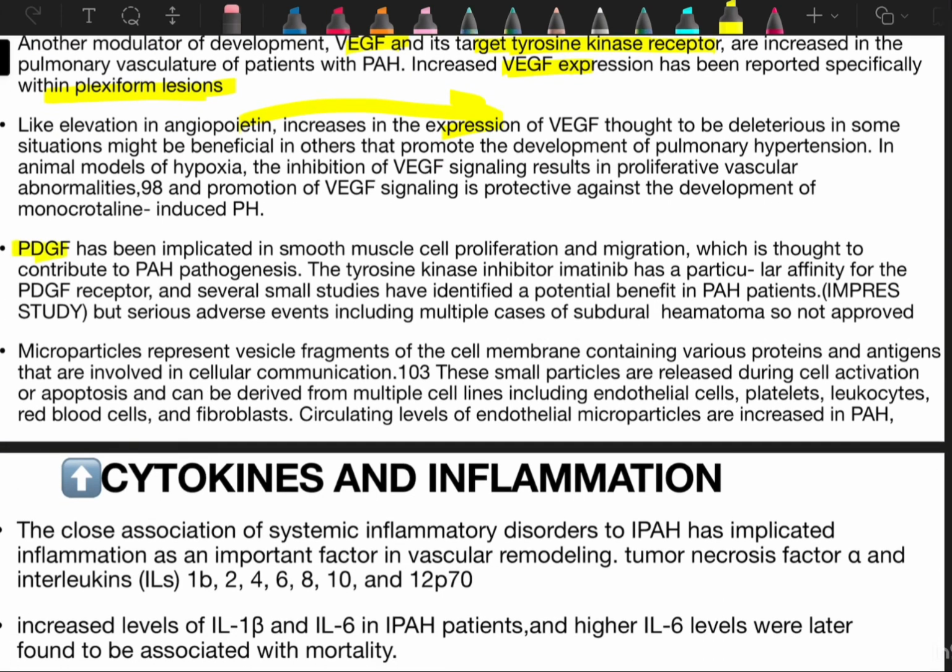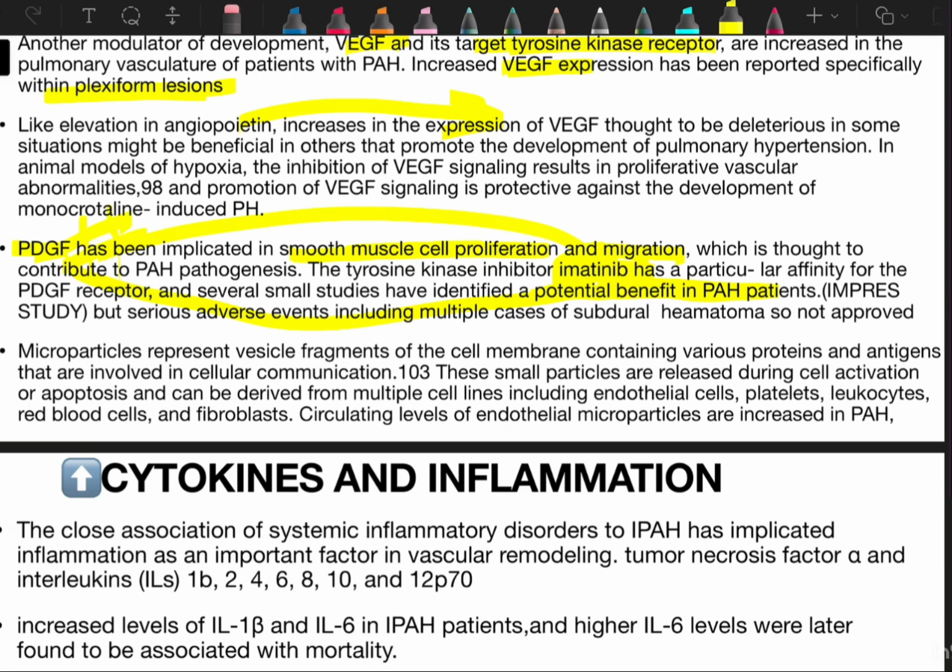Now comes PDGF. PDGF has been implicated in smooth muscle cell proliferation and migration, which is thought to contribute in PH pathogenesis. The tyrosine kinase inhibitor imatinib has a particular affinity for the PDGF receptor, and several small studies have identified a potential benefit in the PH patient. So by the inhibition of PDGF by imatinib, it blocks PDGF, it causes benefit for PH patient.